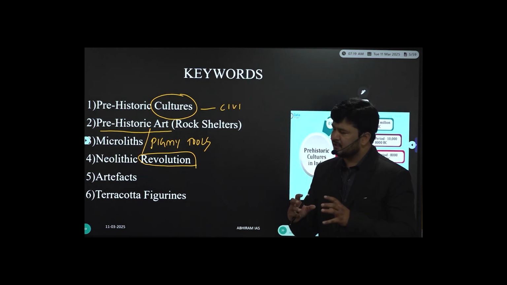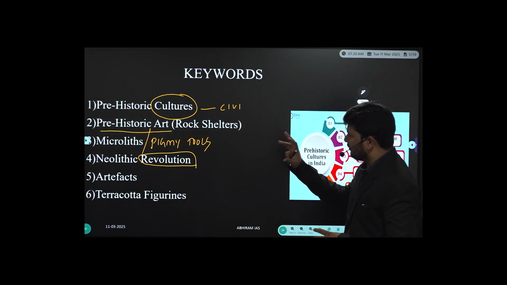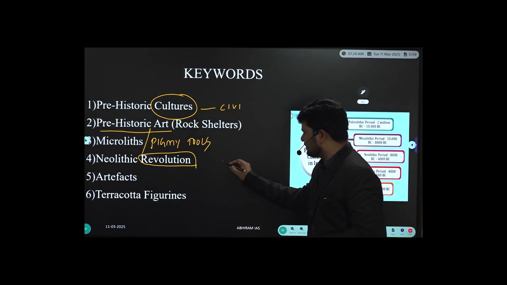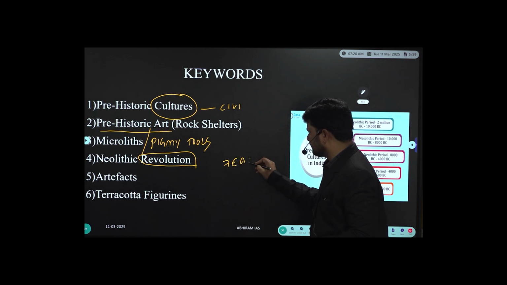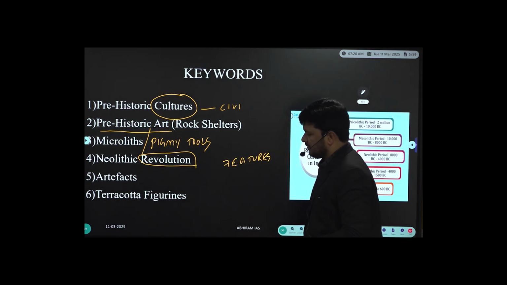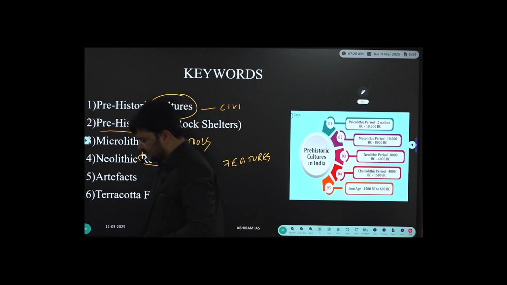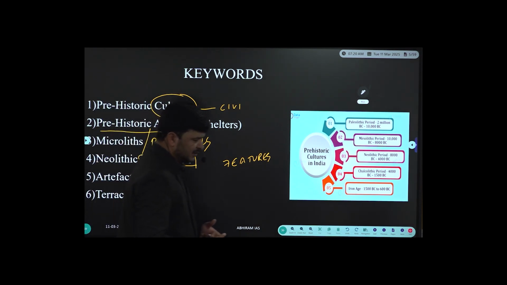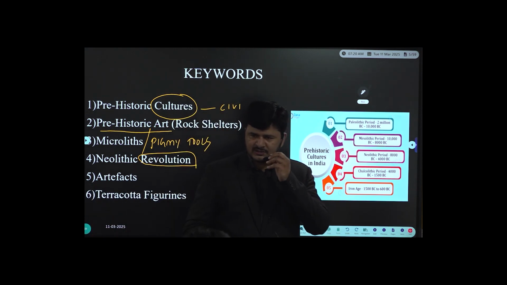Focus on these keywords, these technical terms. You can also write down one more, that is features. Features or developments, both are the same. What are the features of Paleolithic cultures, the features of Mesolithic cultures, the features of Neolithic cultures? Whether features or developments, because we found questions on them. For example, assume you're reading Paleolithic cultures. You come across developments.